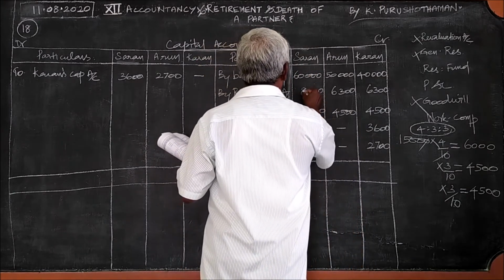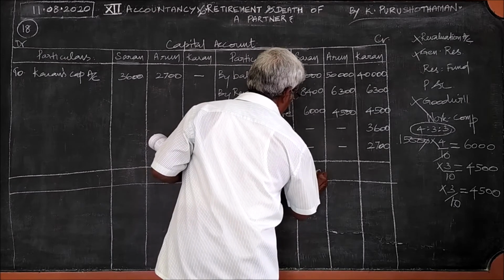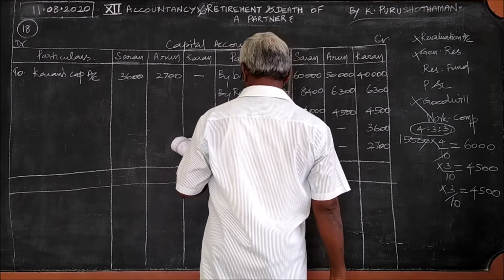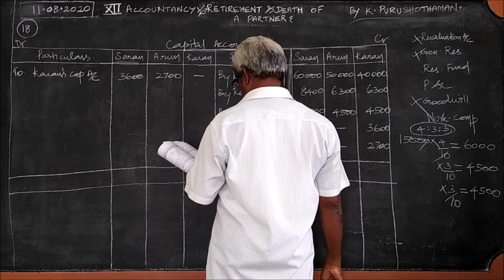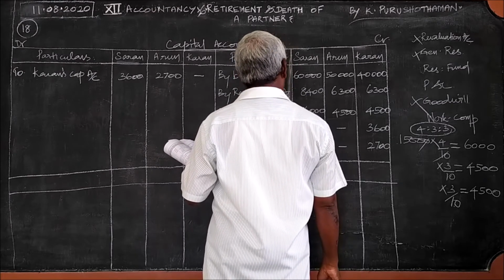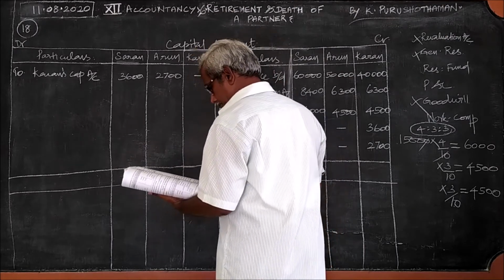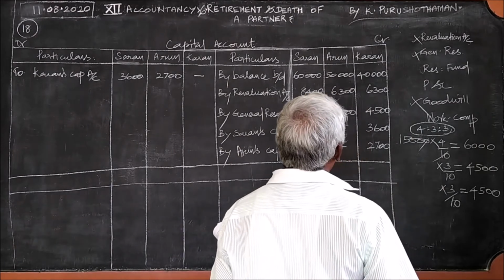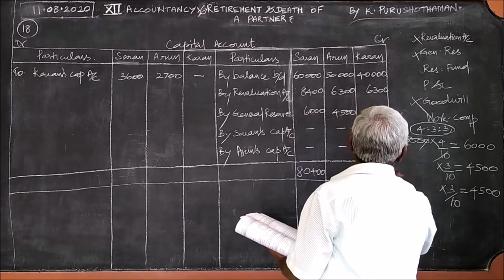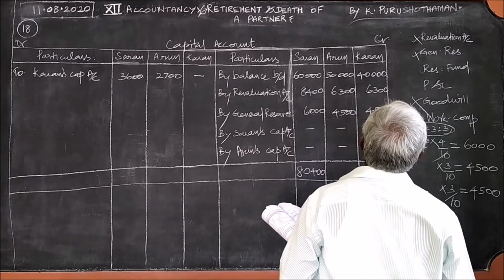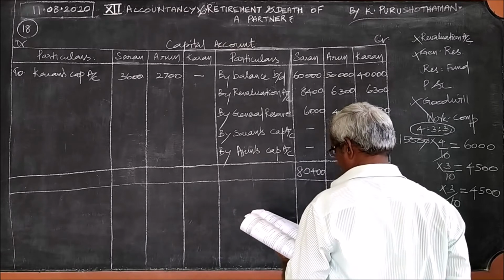It is 80,400. And Arun 60,000. Arun, it is 70,800. And here 1 plus 4, 57,100.